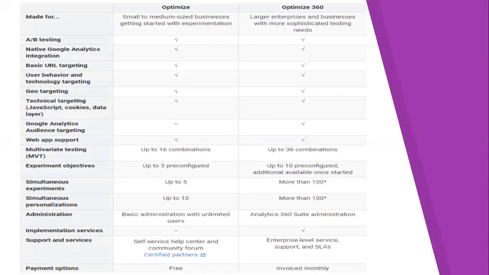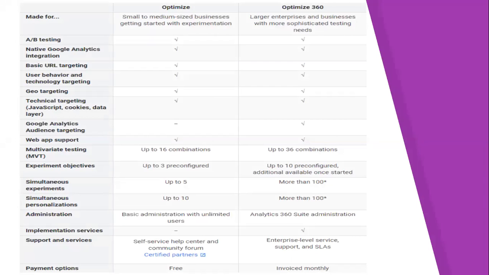Here's the official breakdown of the difference between both the versions. We can just go through the differences: yes, we can do A/B testing in both of them. Both can natively integrate Google Analytics. URL targeting is there in both of them. So most of the perspectives are quite similar. Let's target the ones that are different.